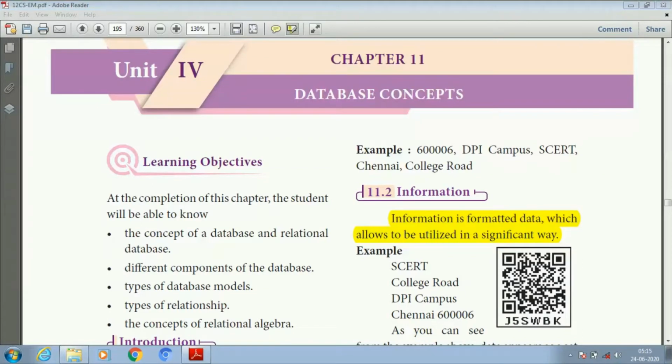Good morning students. Today we are going to see chapter 11, database concepts. Here, database means a collection of data that is stored together to serve multiple applications as well as possible. Let us see some real-time examples.